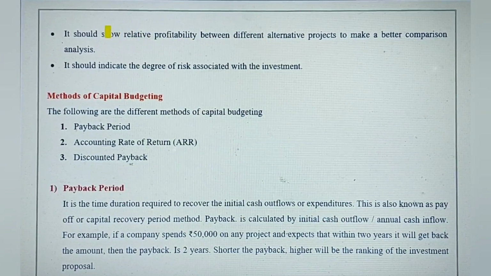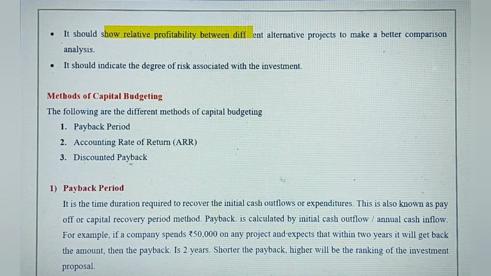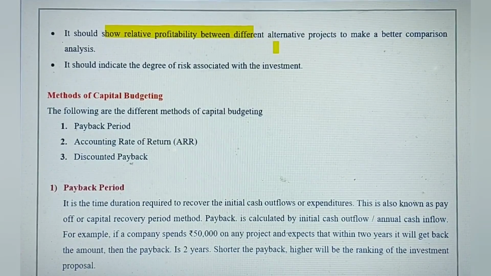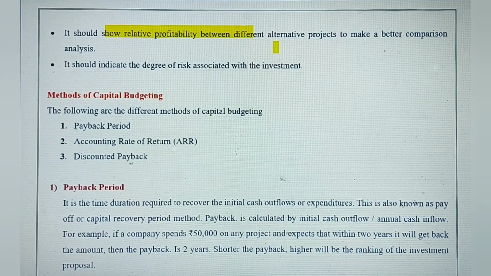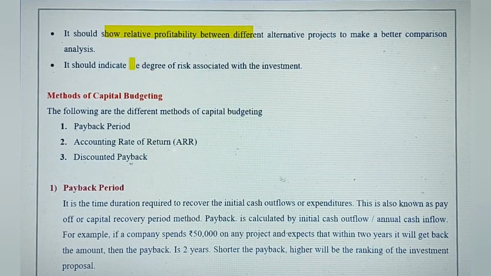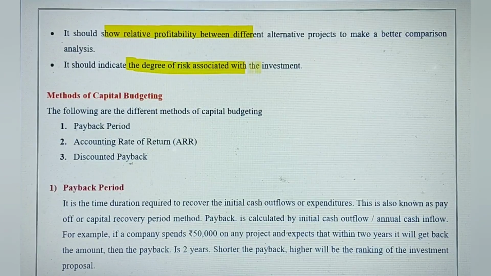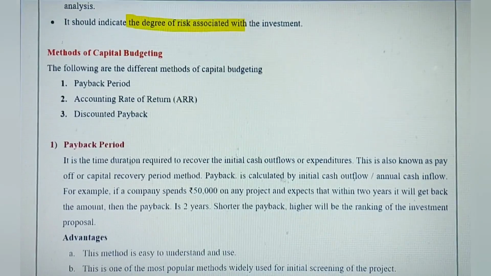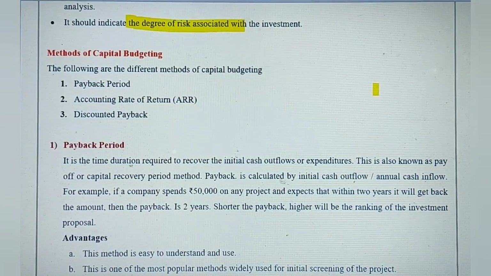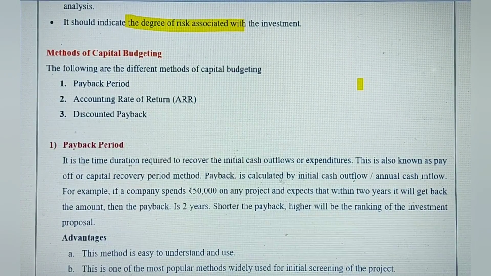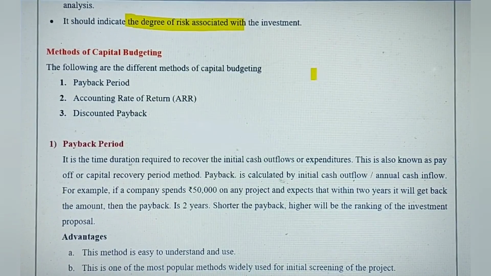Then it should also consider the profitability of the different alternative projects that the company is leaving out. So it's better to make a comparison of the different types of project before investing. Then it should also determine the degree of risk associated with the different types of investment. And as I told you, no risk, no gain. So the company needs to take more risky projects so that it can earn a little bit more profits.